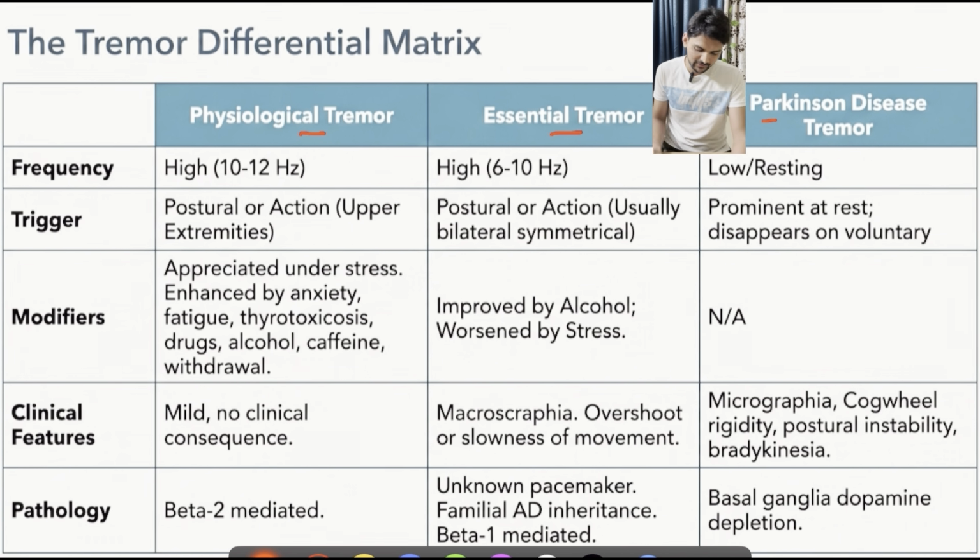If you see the physiological tremors, which are commonly appreciated under stress, they will be enhanced by anxiety, hyperthyroidism, or some medication, or in some withdrawal conditions due to a few medications or alcohol withdrawal, even caffeine intake. These might lead to physiological tremors. Usually they will not be present at rest, but the trigger will be after maintaining some posture or during some actions, mainly in the upper extremities.